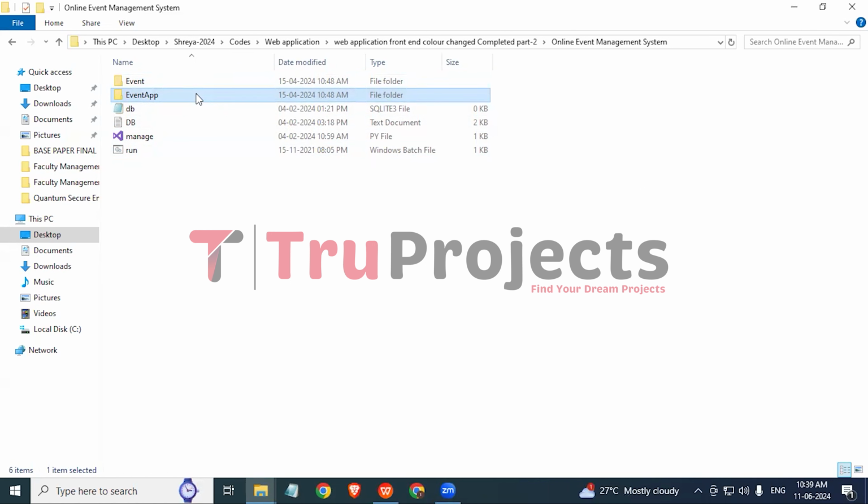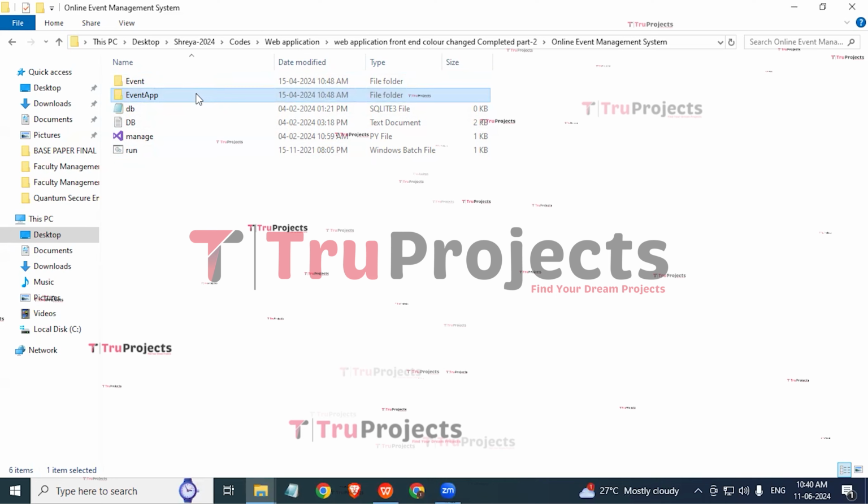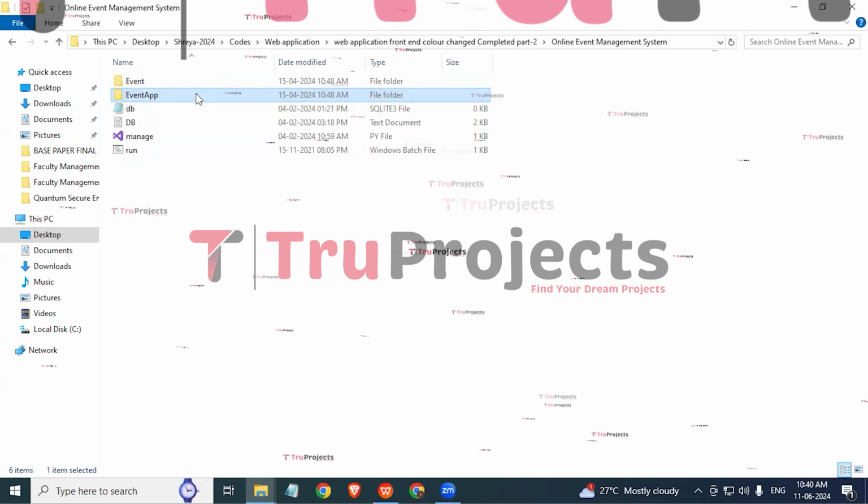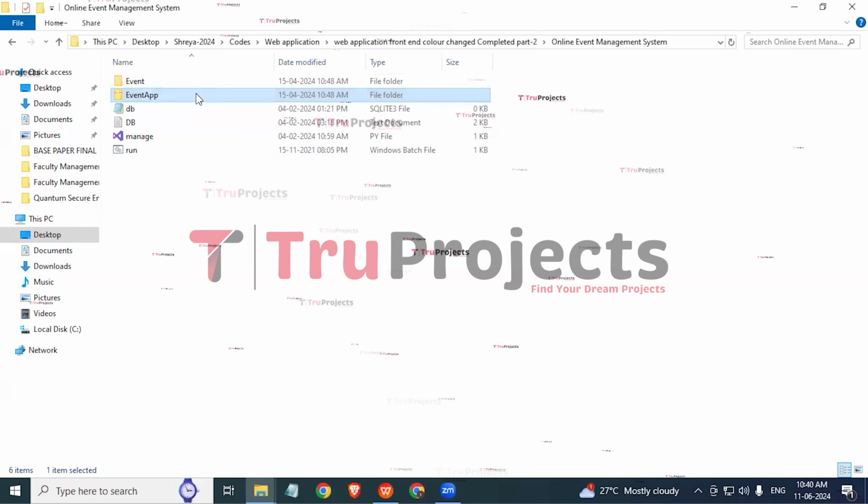Coming to the static folder, it contains files related to CSS, JavaScript, and Bootstrap. These files contribute to the visual and interactive aspects of the application. Coming to the templates folder, we will find all the HTML pages used in the project. It includes pages like index.html, home.html, and more, representing various sections of the website. Coming to Python code files, these consist of Python code that will be executed during the runtime of the application, supporting its functionality.